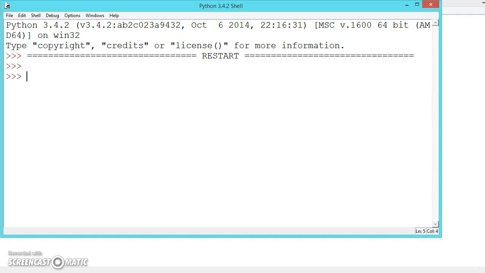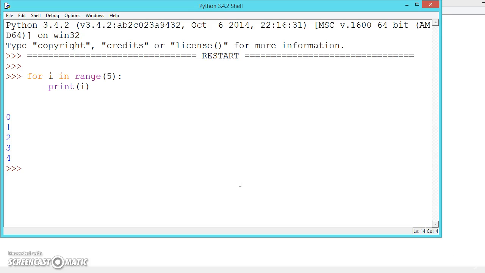Though the for loop is the most popular and most used loop in Python, there is one more loop, which is the while loop. Let us now discuss that. Let us take an example: for i in range(5): print(i). See, it will print 0 to 4, as we know. So now let us write the same thing with a while loop.